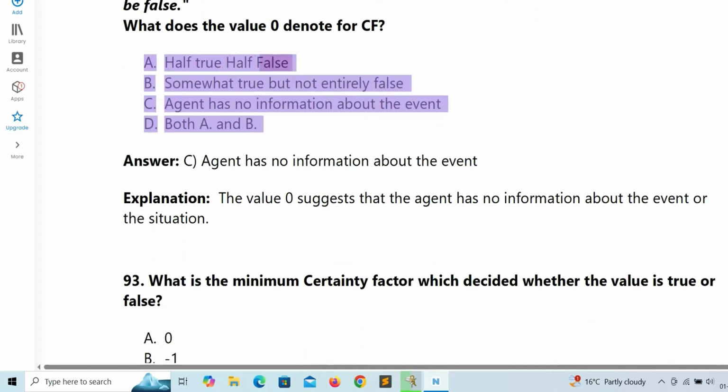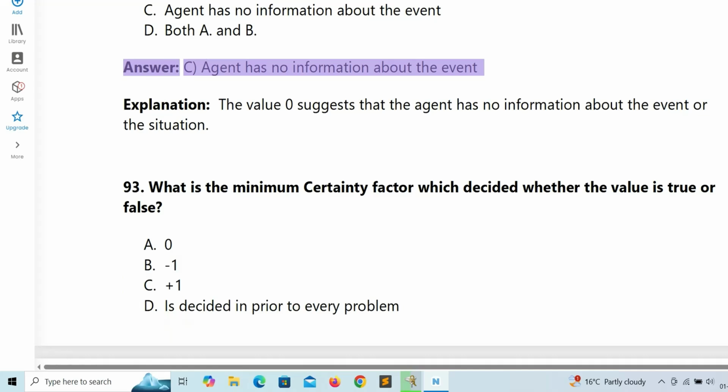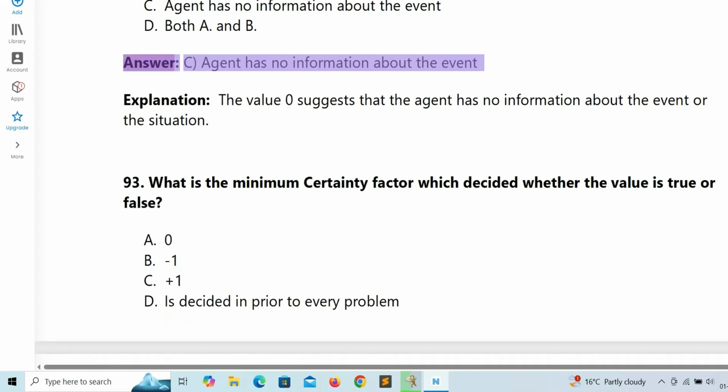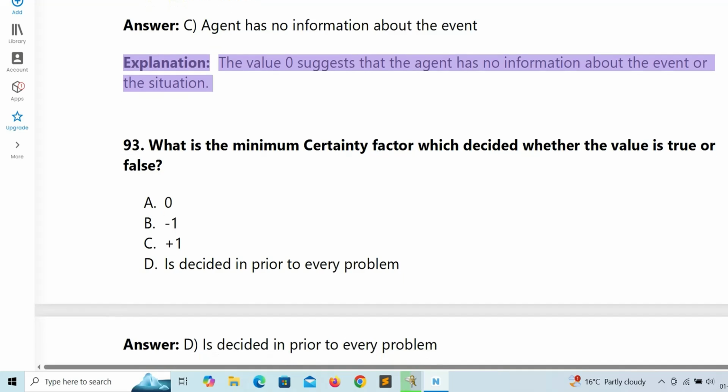A. Half true, half false. B. Somewhat true, but not entirely false. C. Agent has no information about the event. D. Both A and B. Answer: C. Agent has no information about the event. Explanation: the value 0 suggests that the agent has no information about the event or the situation.